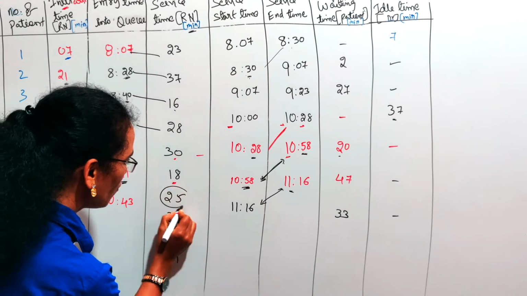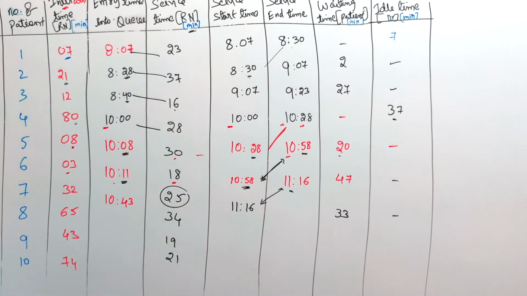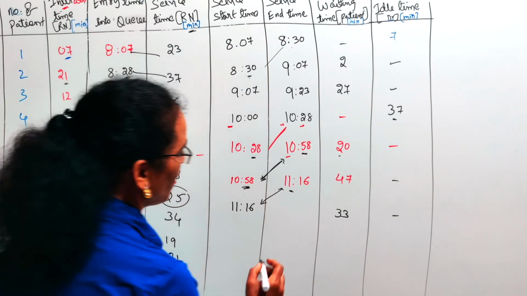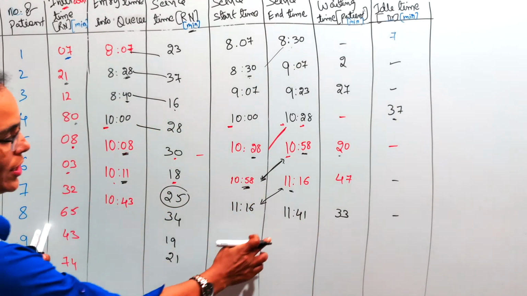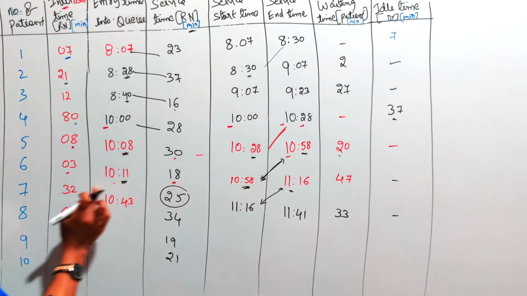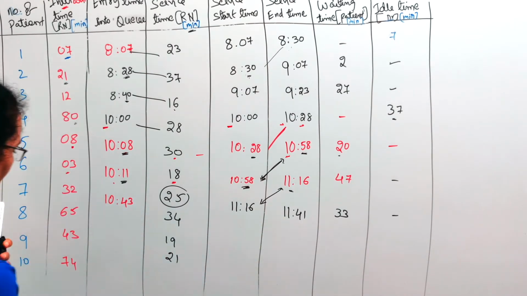How much time did he take for the service? Who? Doctor. The doctor took how much time? 25 minutes. The service started at 11:16, so the time of service is 25 minutes. That is 11:41. It means till 11:41, the doctor was serving the seventh customer, or seventh patient. Right? Done. Next one, the eighth one.